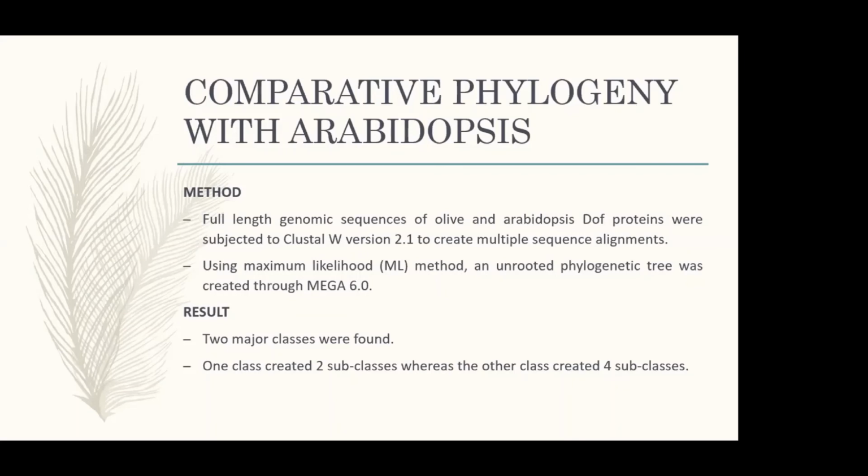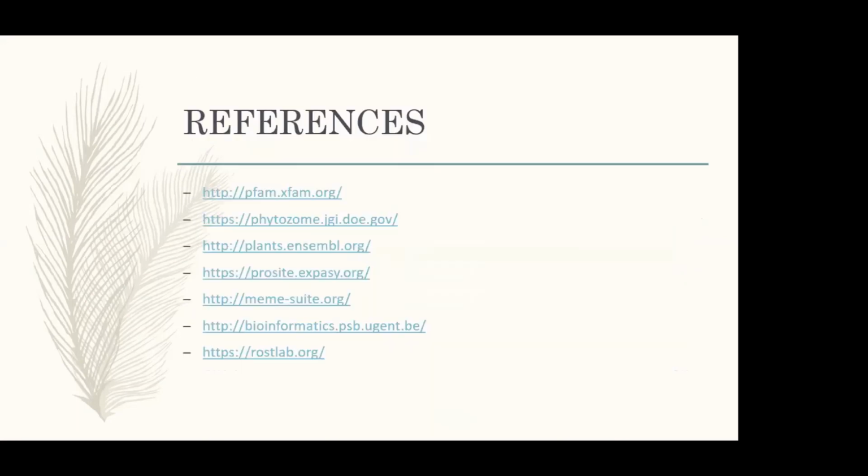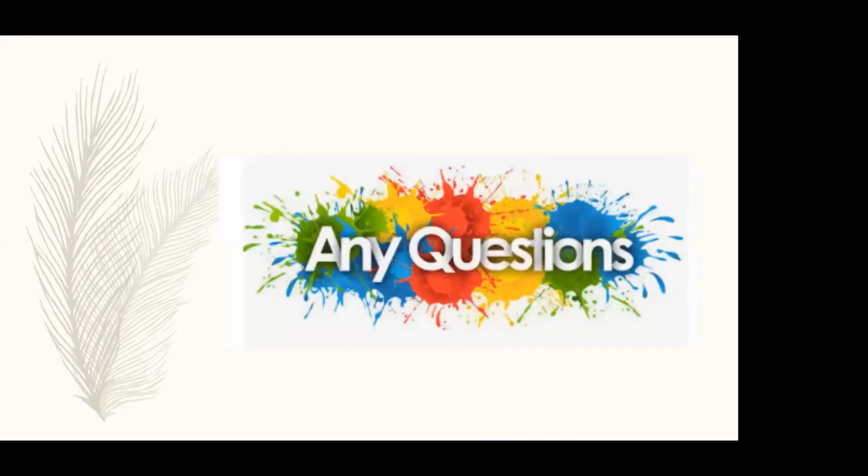For this purpose, full-length genomic sequences of olive and Arabidopsis DOF proteins were subjected to Clustal W version 2.1 to create a multiple sequence alignment, and then we used the maximum likelihood method to create an unrooted phylogenetic tree using MEGA6. Two major classes were found. One created two subclasses, whereas the other created four subclasses, like this. And these are the references of the sites that I used. Thank you. If anyone has any question, feel free to ask.